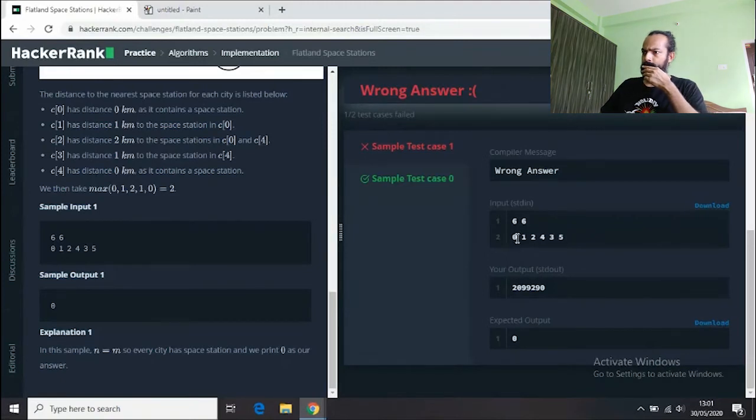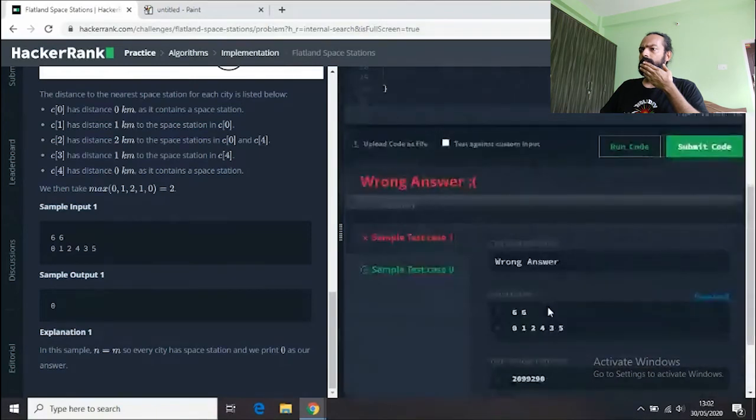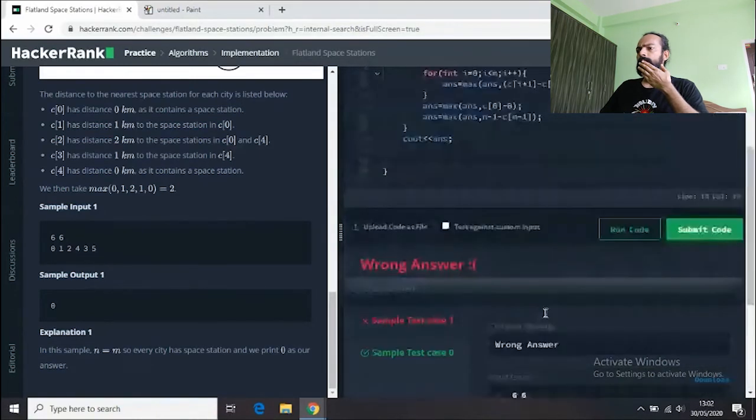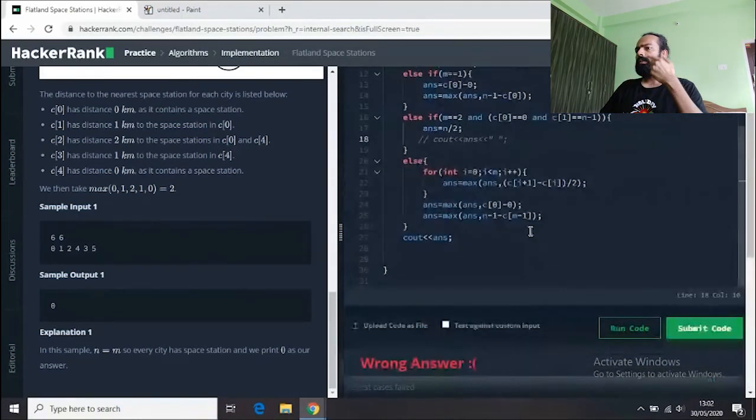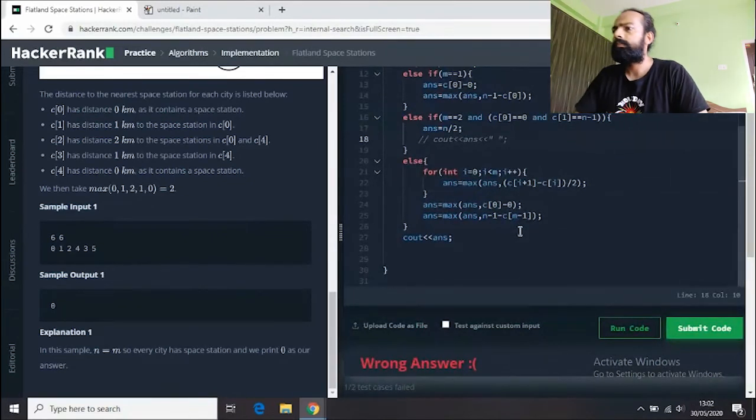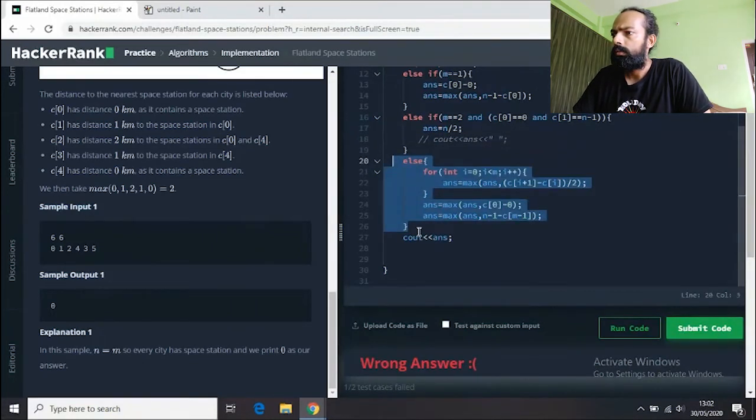Maybe we might want to analyze this. I just want you to look once at the code and guess what I have done wrong. For your convenience, I will say the problem is in this part only.